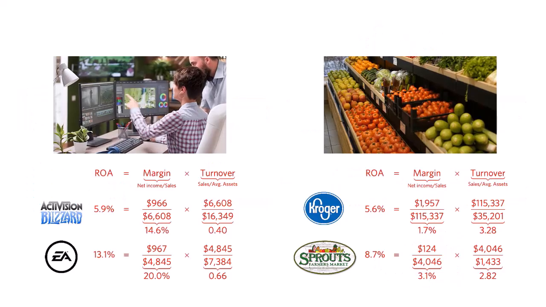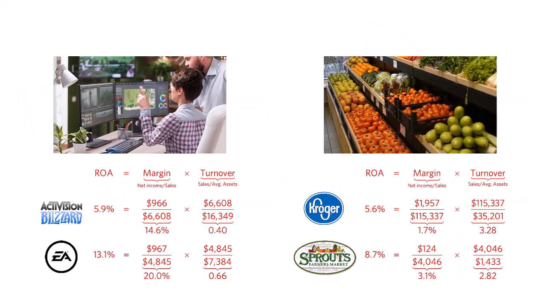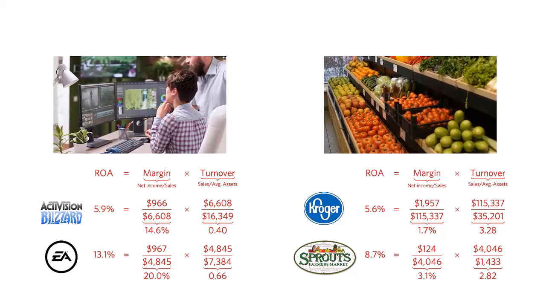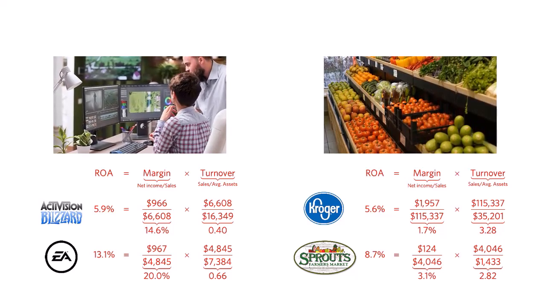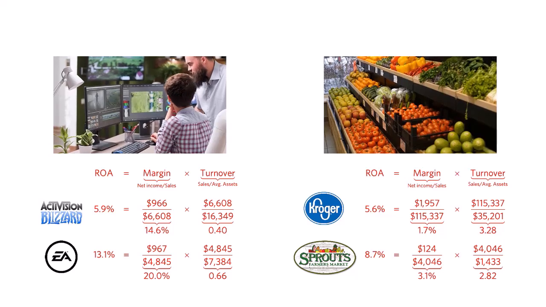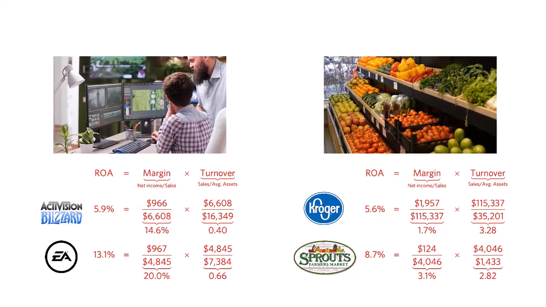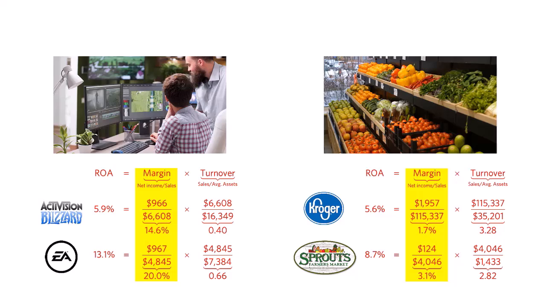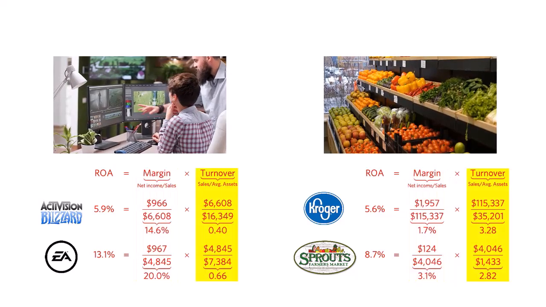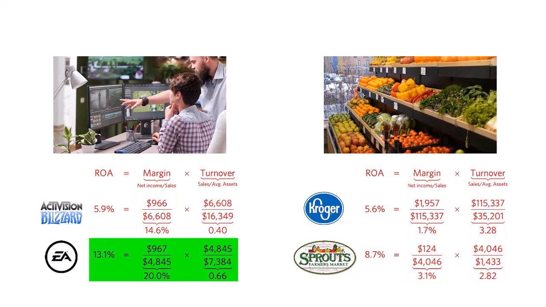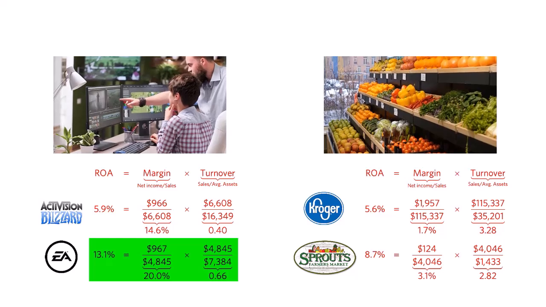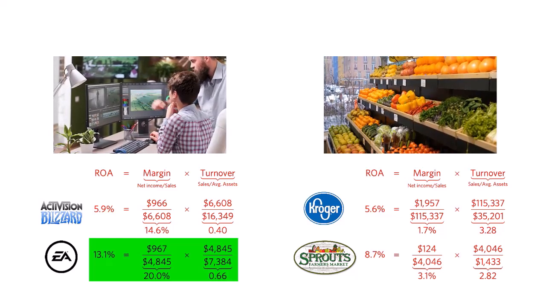Here we see the DuPont decomposition of return on assets for our example companies. The DuPont decomposition can help us begin to understand why the companies perform differently. Overall, the video game companies have significantly higher profit margin and lower turnover than the grocery companies. Electronic Arts outperforms Activision Blizzard in terms of both margin and turnover.